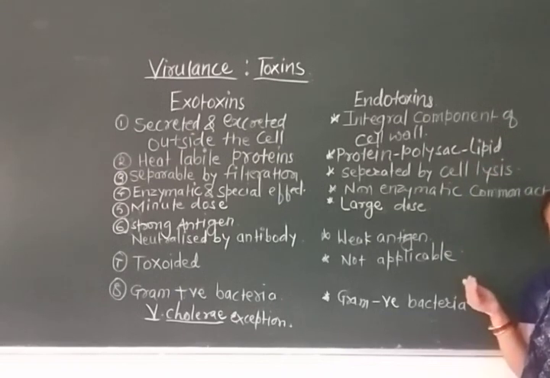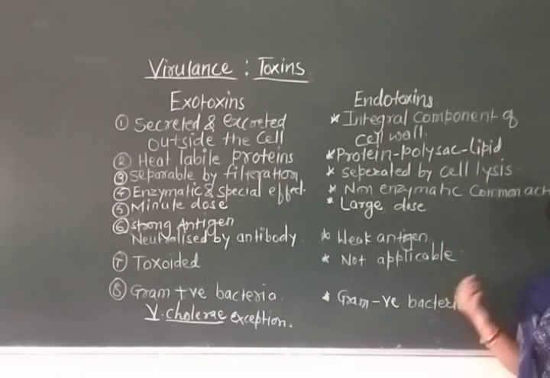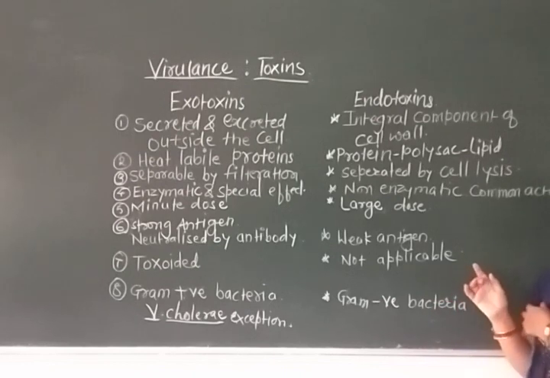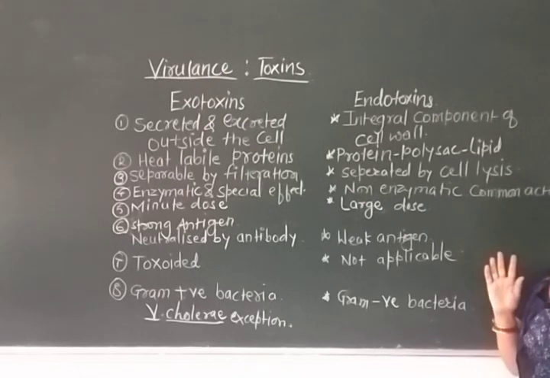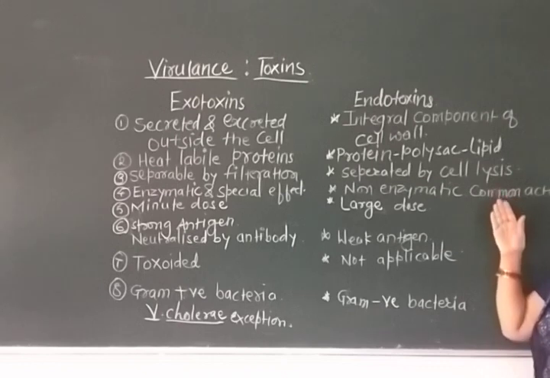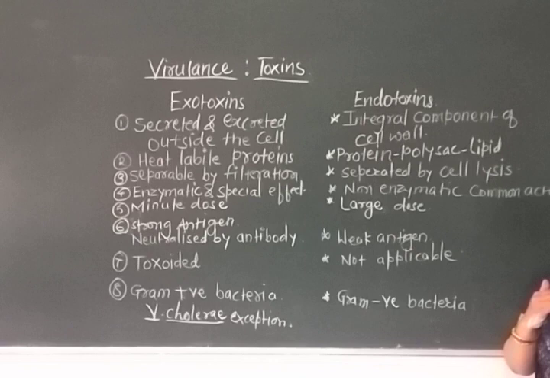So endotoxin is nothing but a component of the cell wall, and as it is a component of the cell wall, it will never be excreted outside. It will come out only after cell lysis or death of the cell. Endotoxins never excrete outside. Hence, if you want to separate the endotoxin, at first the cells are to be lysed, and then from these cells you extract the endotoxin, and it can be separated.